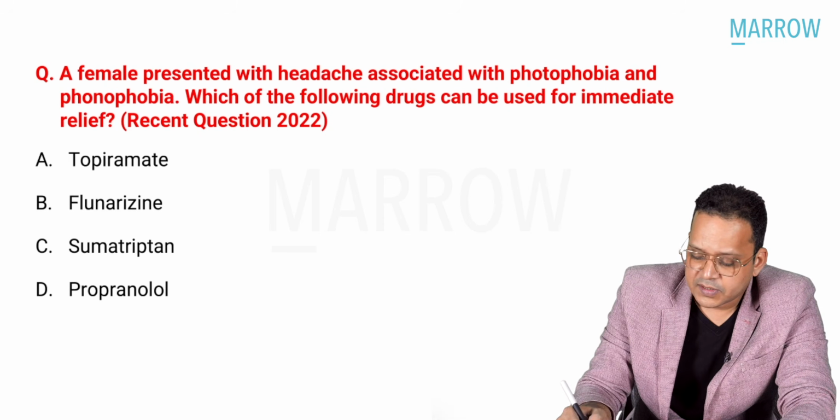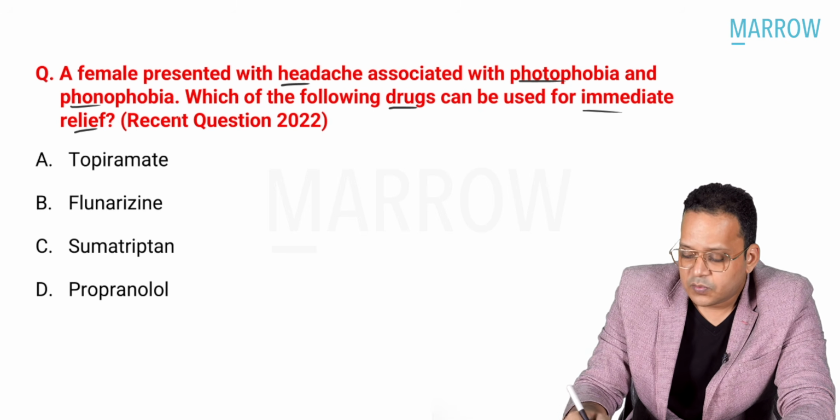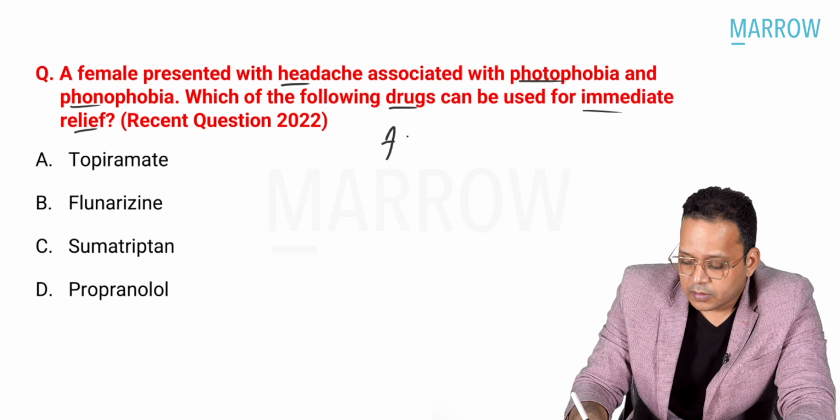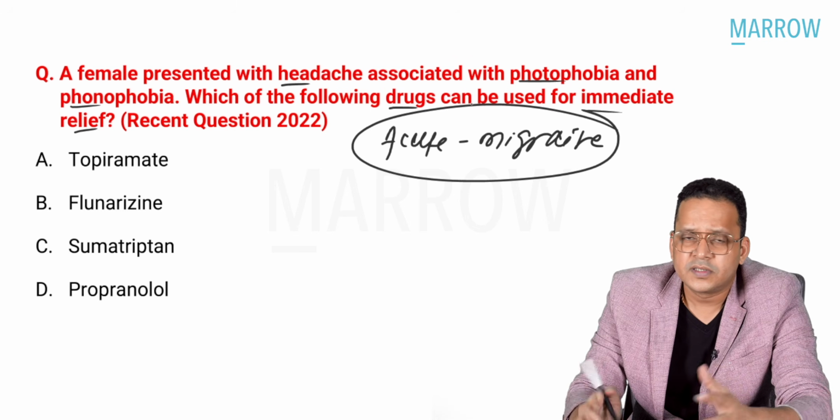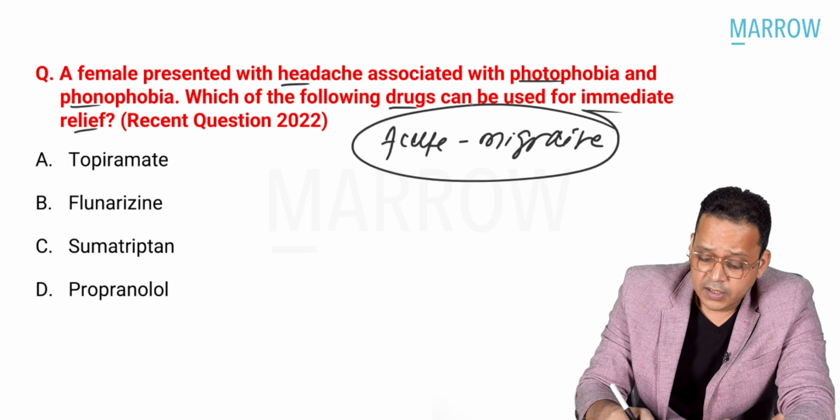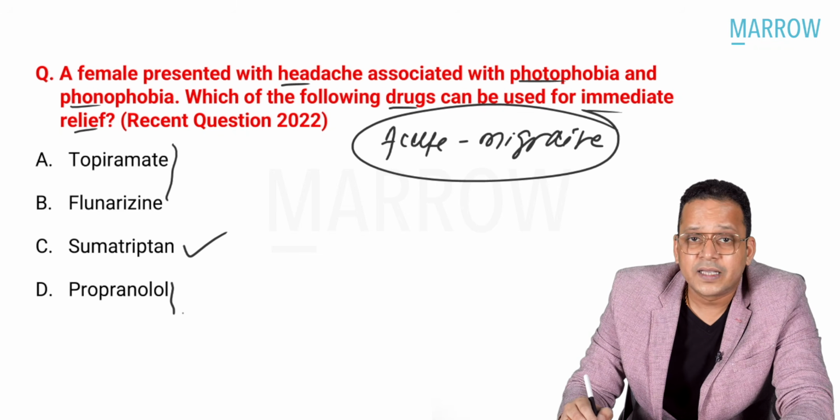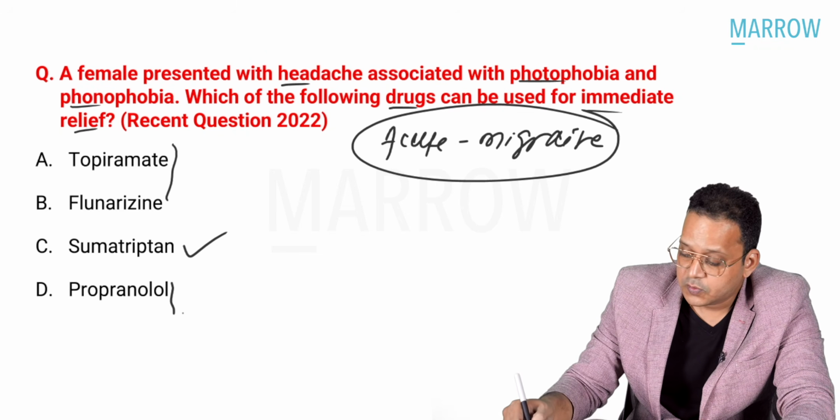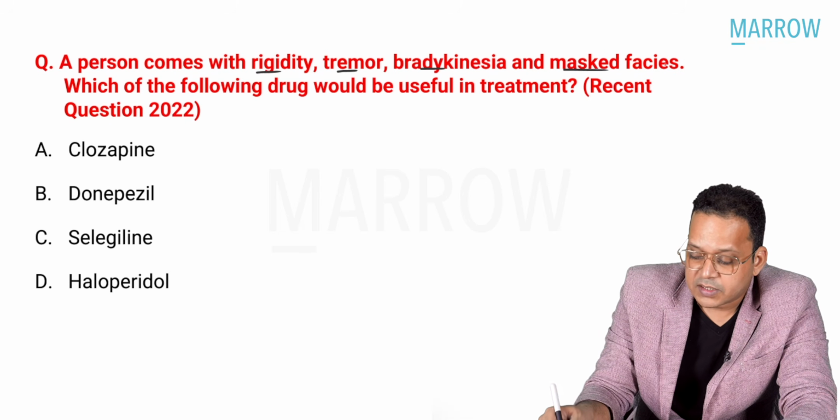Next, a female presented with headache associated with photophobia and phonophobia. Which of the following drugs can be used for immediate relief? So what is this diagnosis? The patient is having an acute attack of migraine. So they're asking which is used. It's a very simple question, guys. Your answer is sumatriptan. The other drugs here, they're used for prophylaxis of migraine, not for treatment, right? Sumatriptan.